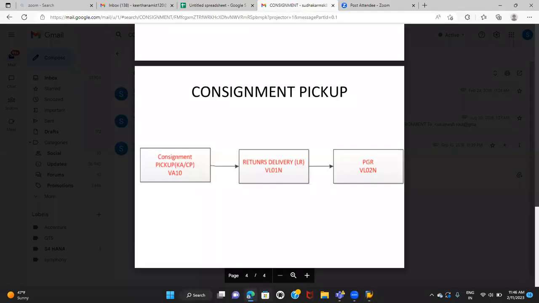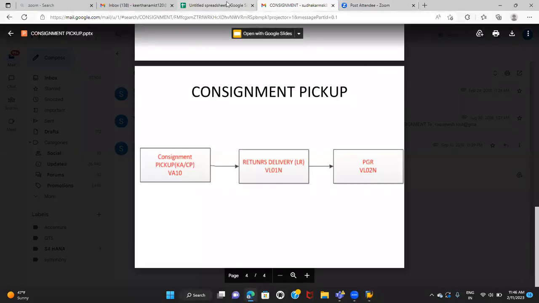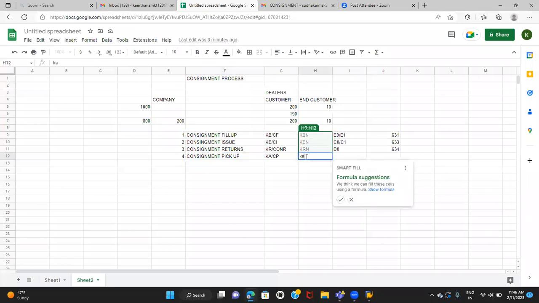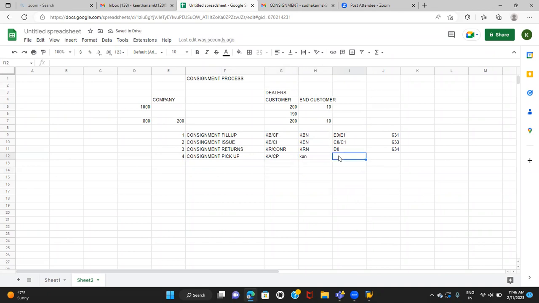Settings you can check. What are the major differences you can see? If you see here, item category is KAN, schedule line category F0 or F1, and movement type will be 632. So we need to remember these things. You can see the settings also, how it makes a difference between normal order and consignment fill up, issue, returns, and pickup orders. So this is about the consignment process.